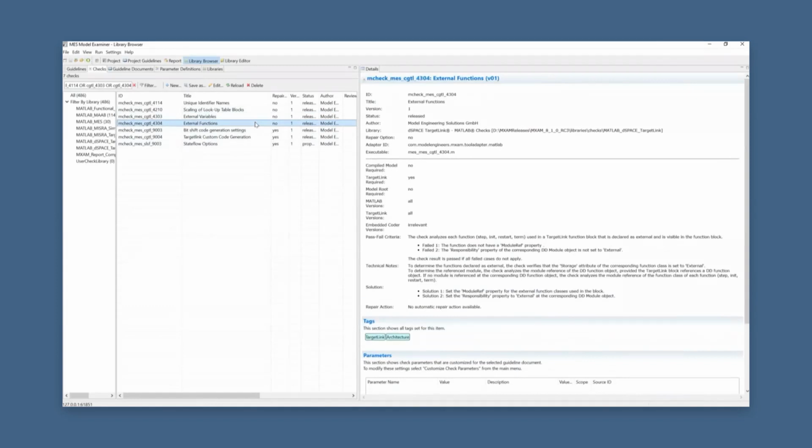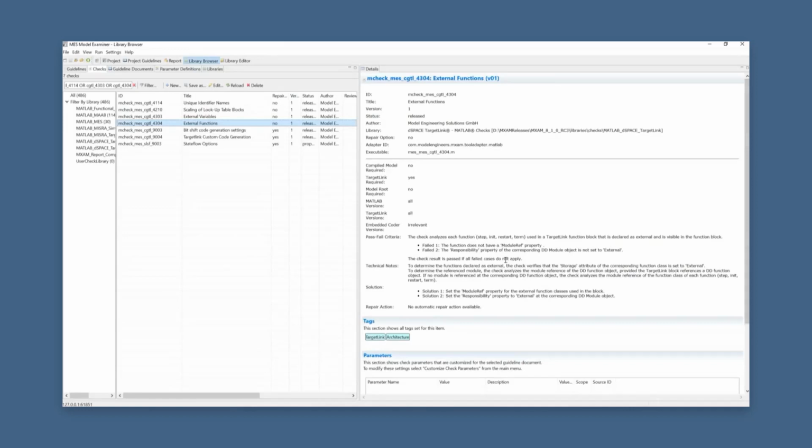And these will also achieve MISRA compliance regarding the rule of 8.5 in regards of that external objects should only be declared once in the code, and as well as if they're only in one file. And both checks check if all settings in Targetlink are correct.